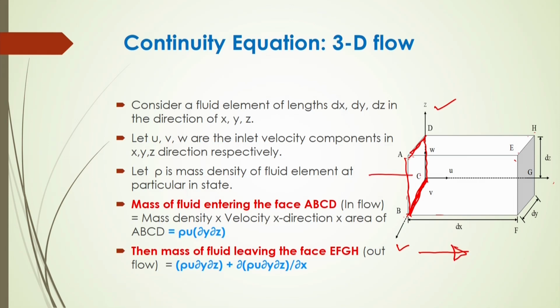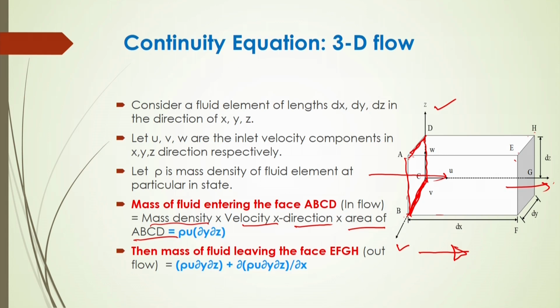The fluid will be crossing these cross sections and leaving from these cross sections. So, the mass of fluid entering face A, B, C, D, that is called the inflow of mass, will be calculated as mass density into velocity in the x direction into the area of face A, B, C, D.